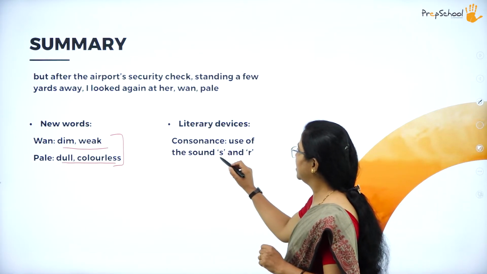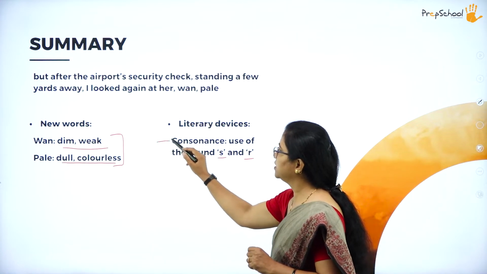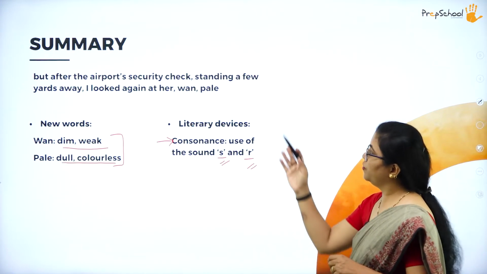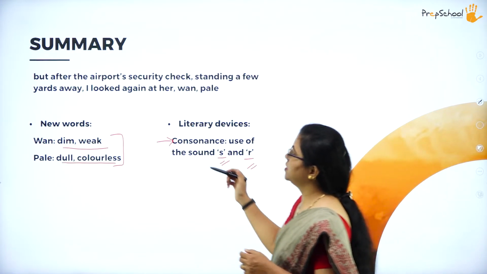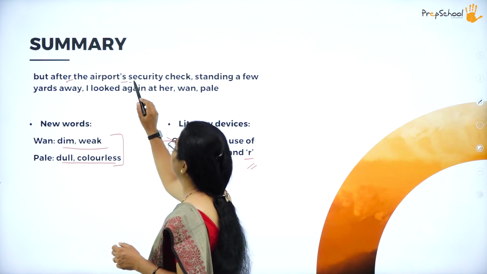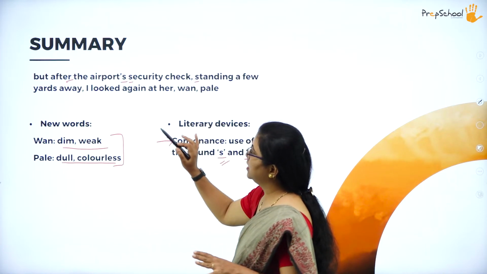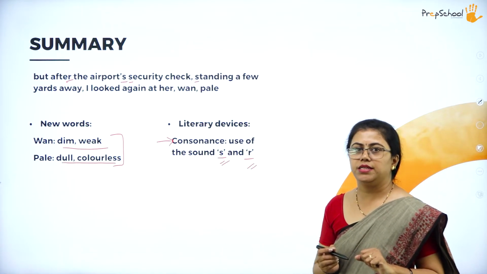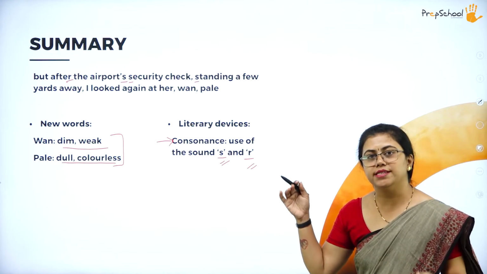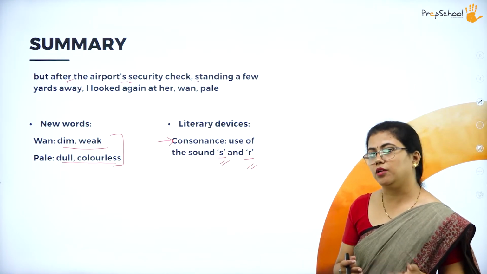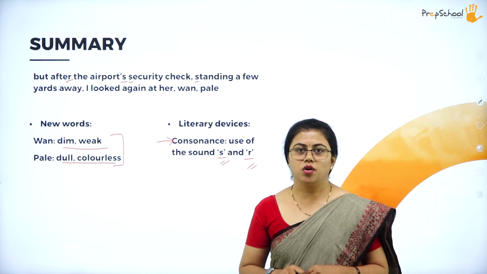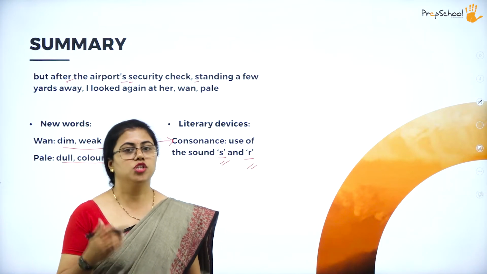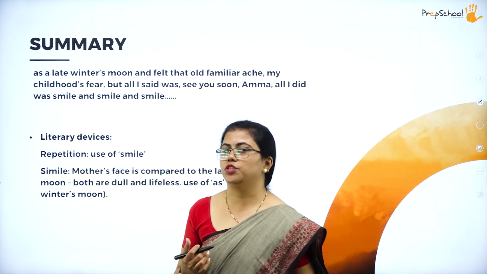There is only one literary device: s and r are repeated. This comes under consonance, because these both are consonants and they are repeated here. Where does it repeat? You can just see here: airport's security check, standing, again s is repeated. Again you can see yards, her, all these, r is repeated. In some places you can also guess that the t sound may be repeated, and that can also be considered consonance. It depends on how you read it and give examples. So these were the two lines we saw just now.